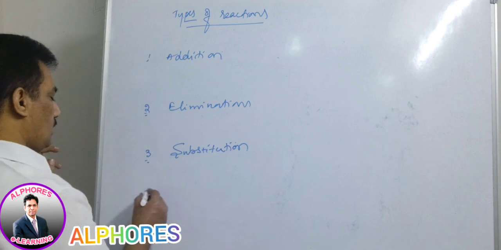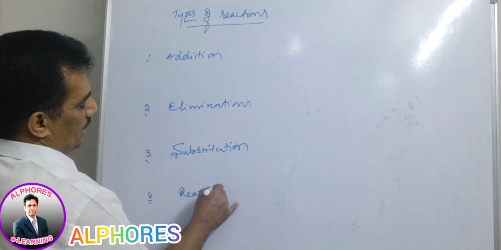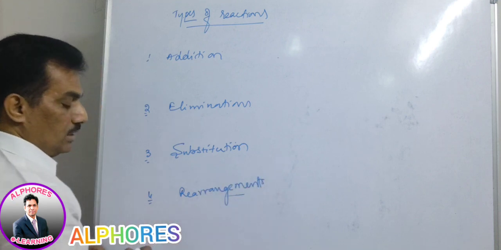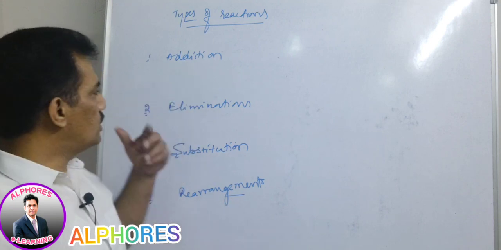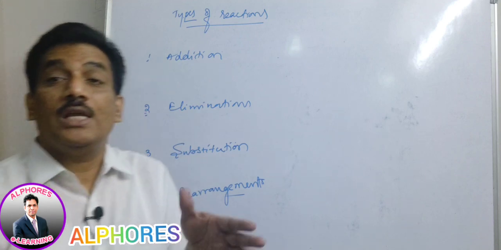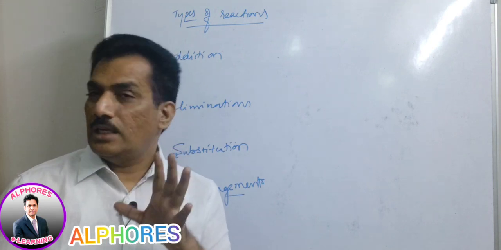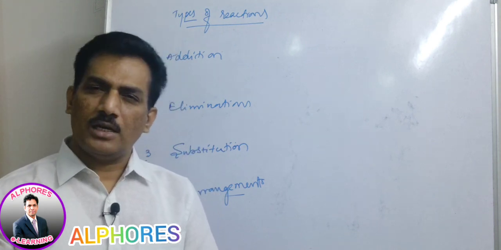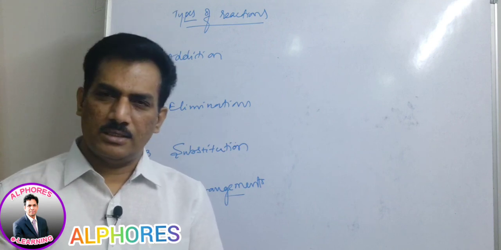And in most of the books it is given as rearrangement reactions. There are some rearrangement reactions, named reactions, but remember in general these rearrangements are happening in all these: during addition, during elimination, during substitution, we can observe the rearrangement of reaction intermediates, not the substrates. Just remember, such rearrangements are observed only in case of reaction intermediates. After reaction intermediate rearrangement, again the product will form as it is.